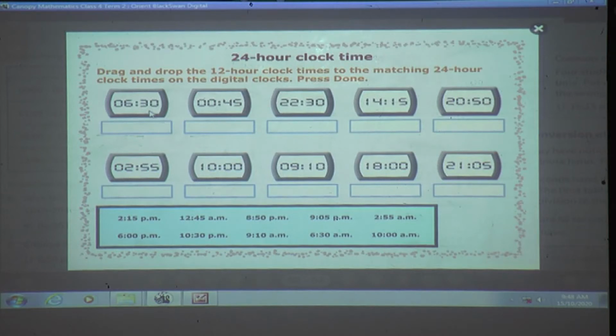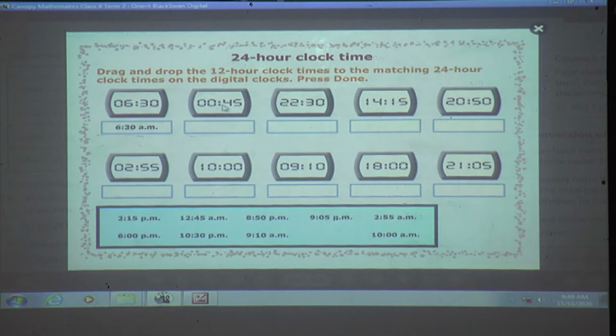Do you remember, students, we have studied that from 12 midnight to 12 noon, the same numbers will come in 24 hours also. And when it becomes 1 PM, after 12 afternoon, when it starts 1 o'clock, from that the numbers will change. After 12 it becomes 13, 14, 15, 16, 17 till 24. So 6:30 will remain as it is. So where is 6:30? Here it is. So I will drag and I will keep here.